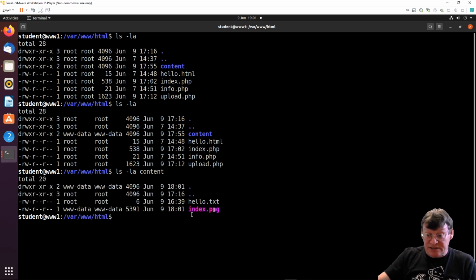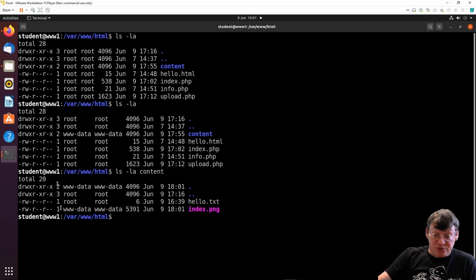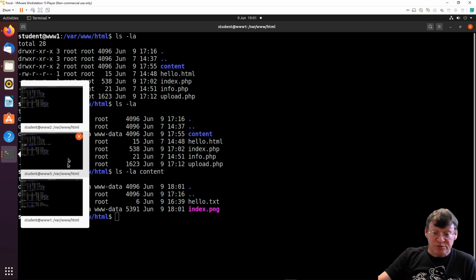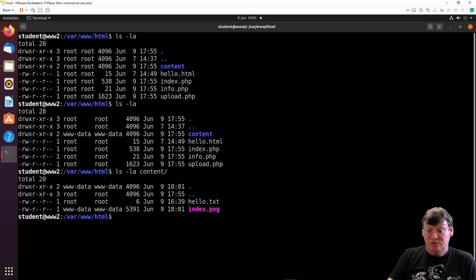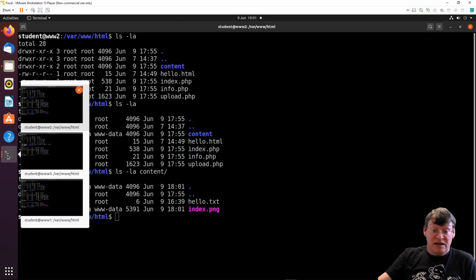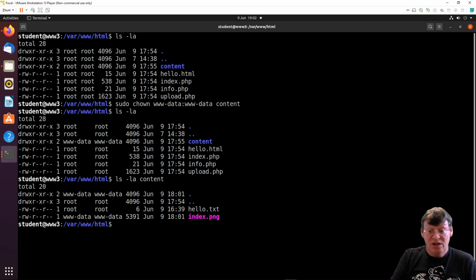we can see the file is right there, and notice who it's owned by. Read-write access for www-data, and that's on ww1. If I go to ww2 and do the same, ls -la content, we can see the file is there. And if we go to 3, we will get exactly the same, ls -la content. So there we go. That's basically how it all works.